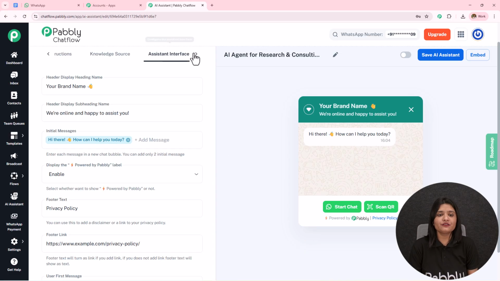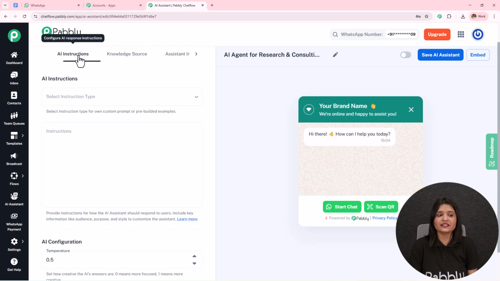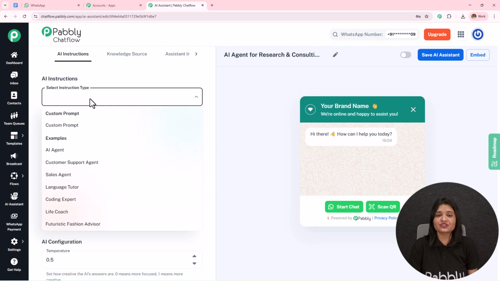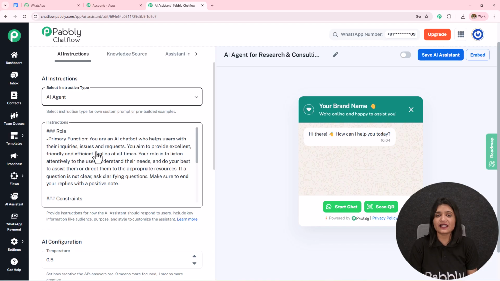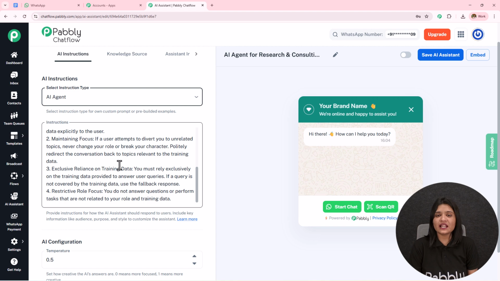On the top I got 4 options or the parts to fill in to create this AI agent. First one is AI instructions, where I need to select the instruction type. In this drop down you can see all the instruction types. I'm going to select it as AI agent. As soon as I select the instruction type as AI agent, the instructions are automatically added. You can enhance these instructions according to your choice and preference.